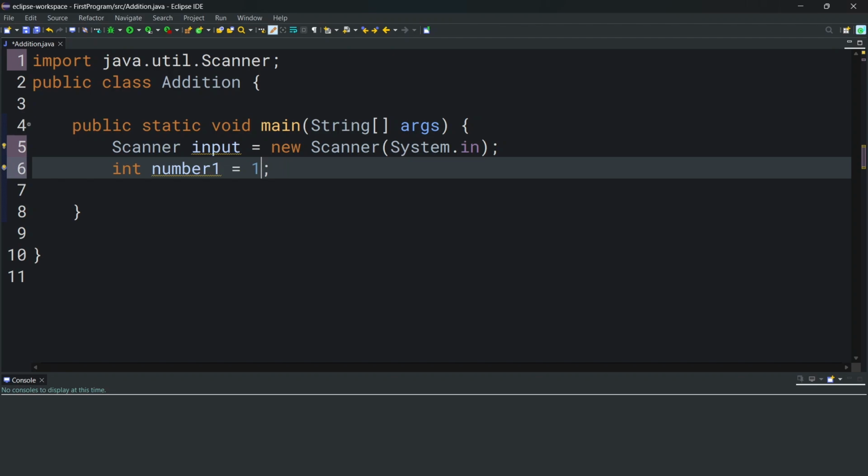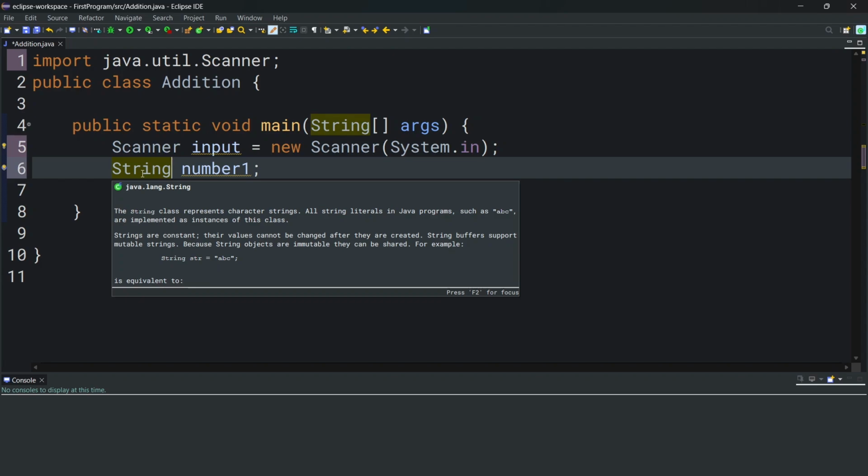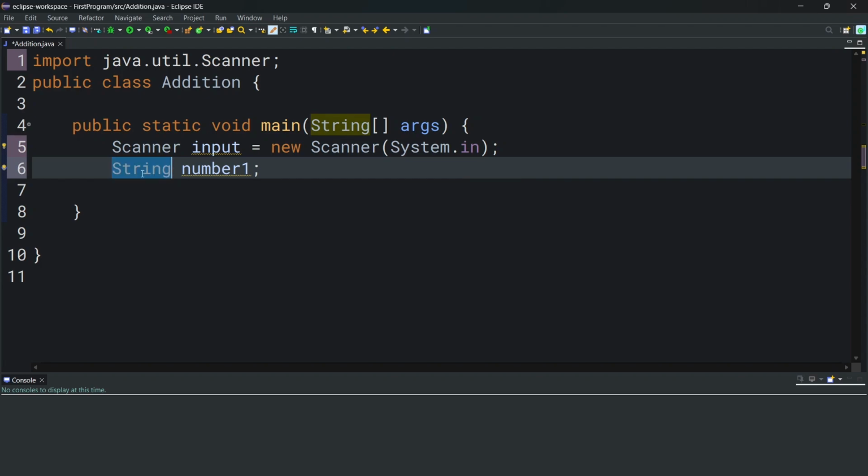We can also leave number1 as it is. Other types of data we can store in a variable include string for storing string variables. One thing to note here is that string is going to be spelled with a capital S. We can also have Boolean values, which means this variable is going to store either true or false. We can also store decimal values using double or float. But for now, we're going to be using the int data type.